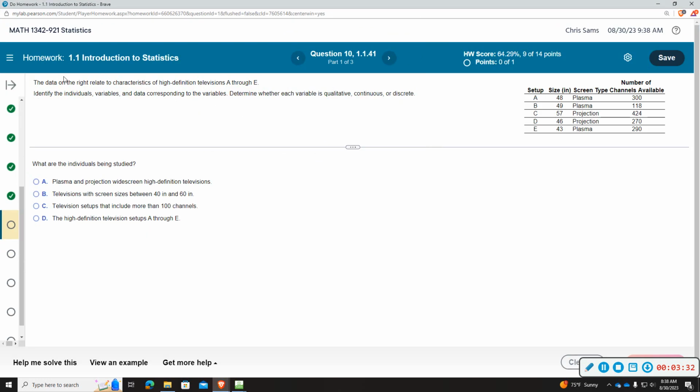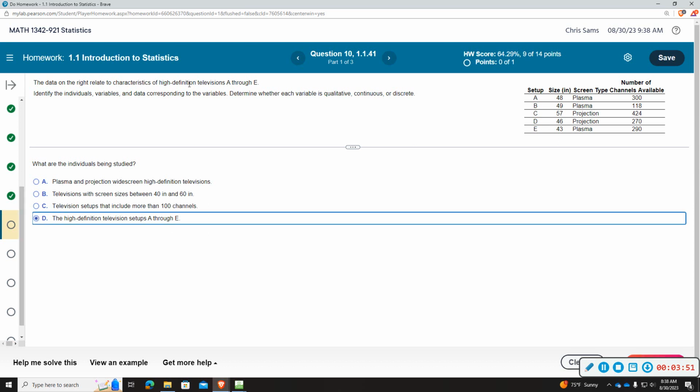So the data on the right relate to the characteristics of high definition TVs A through E. So it looks like we're looking at high definition TVs. So what are the individuals being studied? High definition TVs A through E. This is what it tells us right here, it spells it out. That's what we're studying.